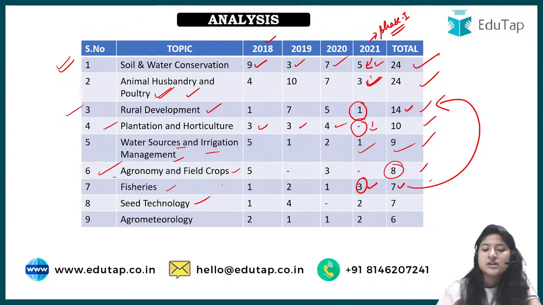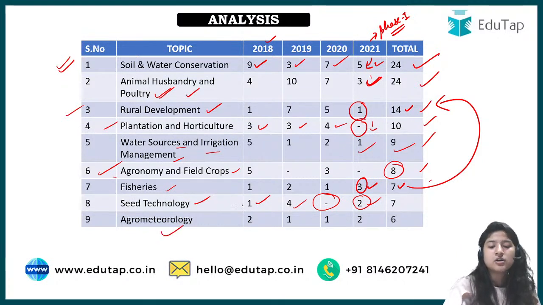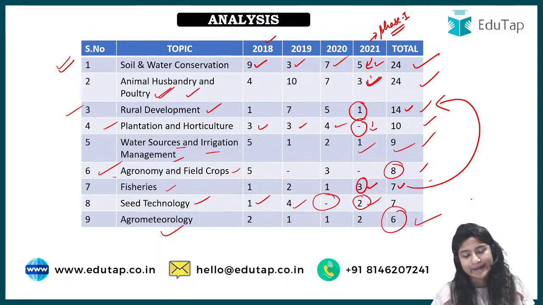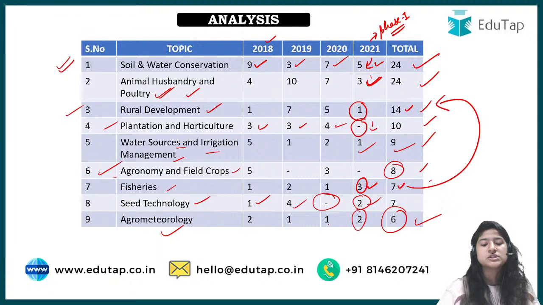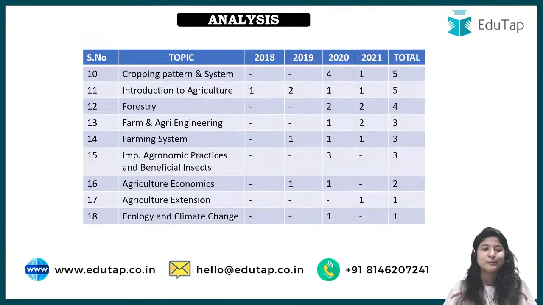Next comes seed technology. In seed technology, one question was asked in 2018, then 4, then none asked in 2020, but this year 2021 2 questions have been asked. So you can assume that maybe you can put this in your priority, if you want to do. Next comes agrometeorology. This time overall 6 questions have been asked since 2018, and this time 2 questions were from agrometeorology only, right? One was of hygrometer, that I remember. Second, if you remember, comment down below.